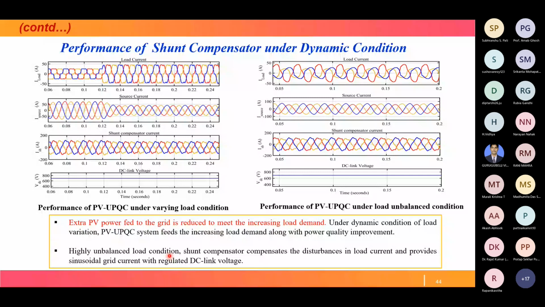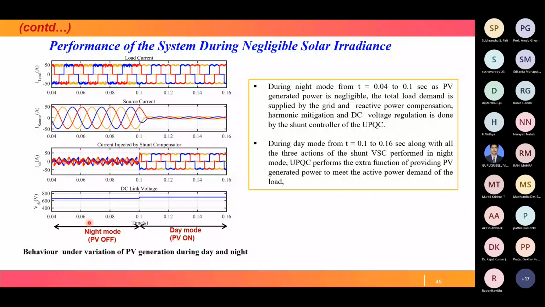This is the performance of the system during negligible solar irradiance. So see, till the time 0.1, say this is night mode, and 0.1 to 0.16 day mode. During night mode, from t equal to 0.04 to 0.1 second, PV generated power is negligible.